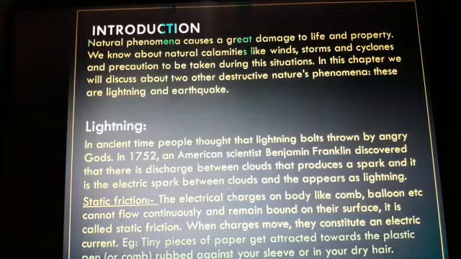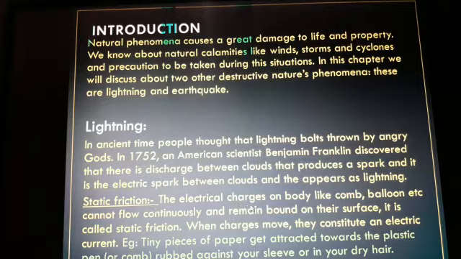So, when we rub this plastic comb with your sleeve or your dry hair and put some tiny pieces of paper near it, the comb will attract those tiny pieces of paper, and this is known as static friction.